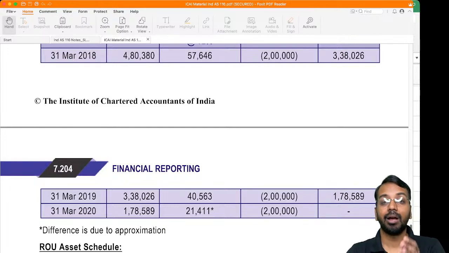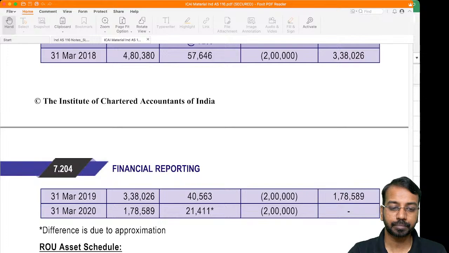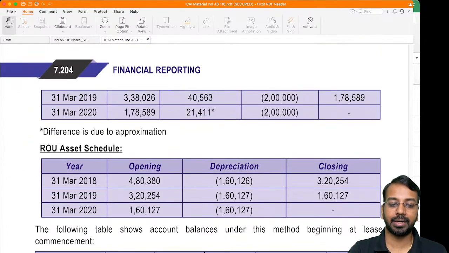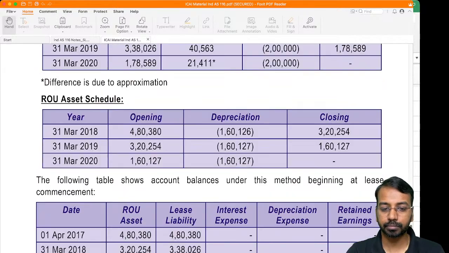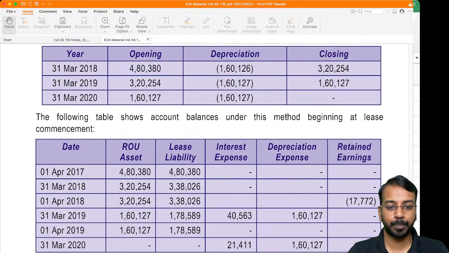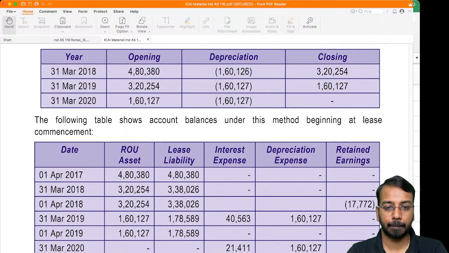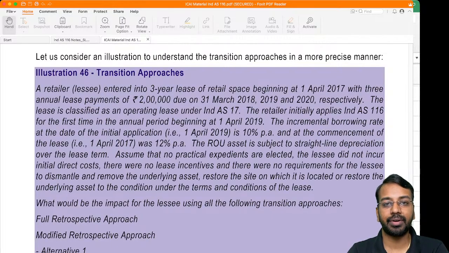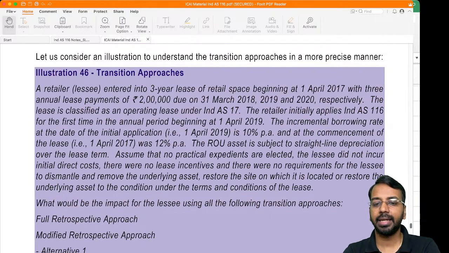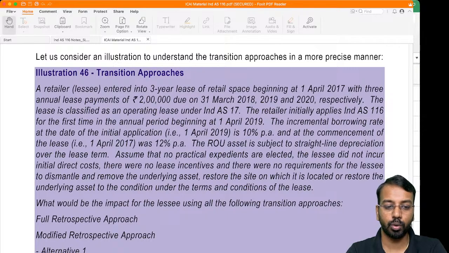When are we transitioning? 1st of April of 19. Then ROU asset, you have 31st March 18, 31st March 19, 31st March 20, equally depreciated. So we have done that in earlier problem also. Now the lease is a 3-year lease in 17. So 18, 19, 20, right? 3 years what we need to look at.